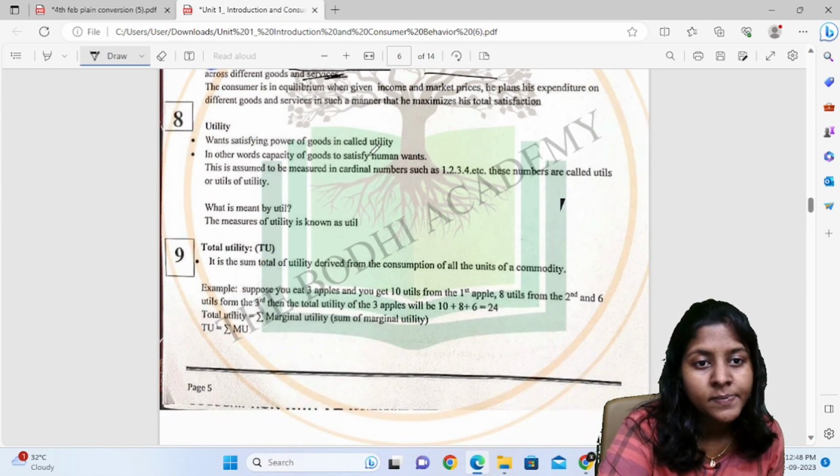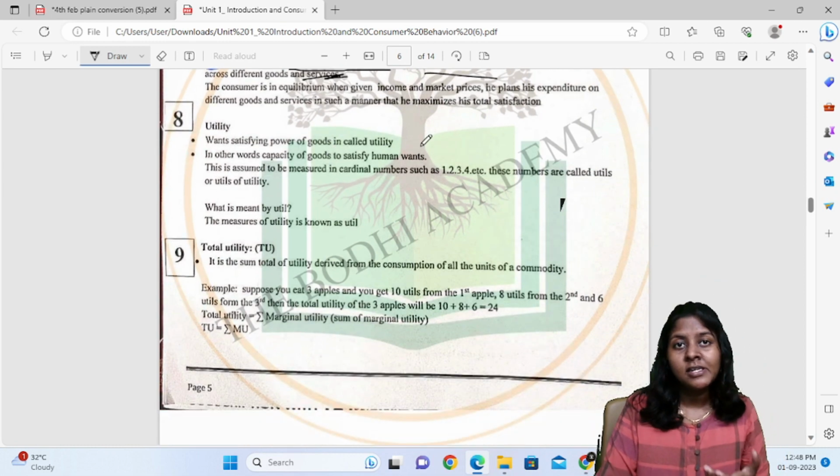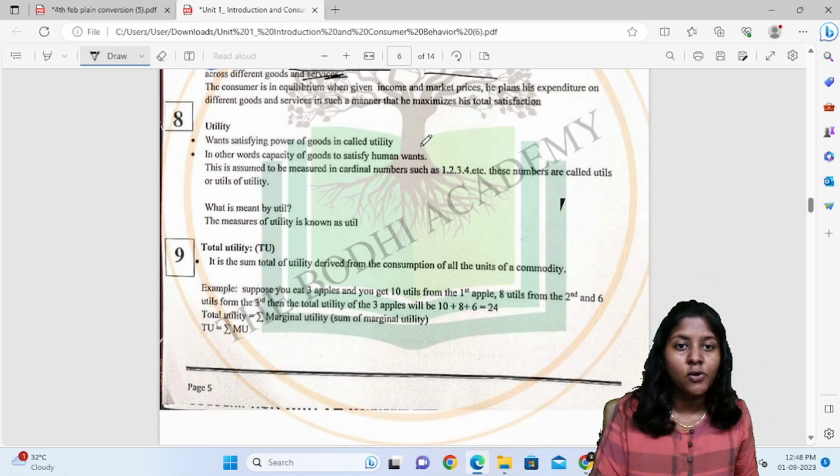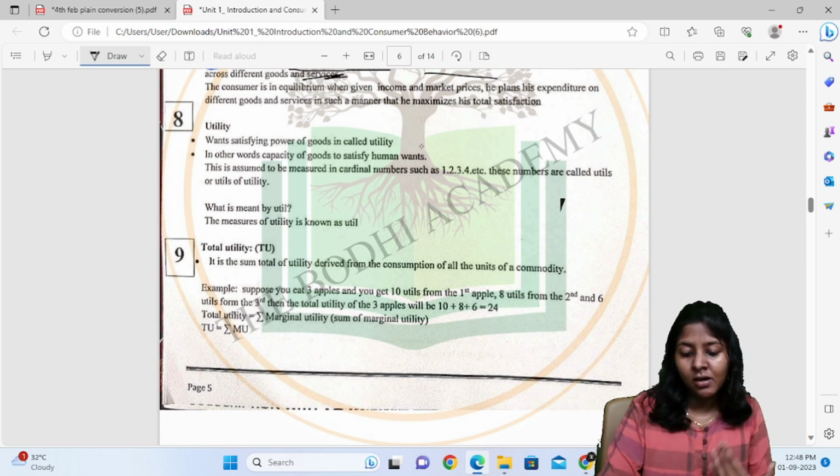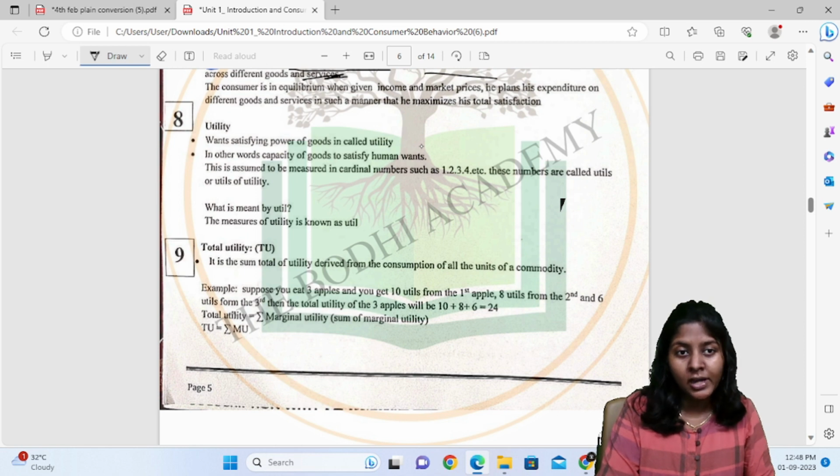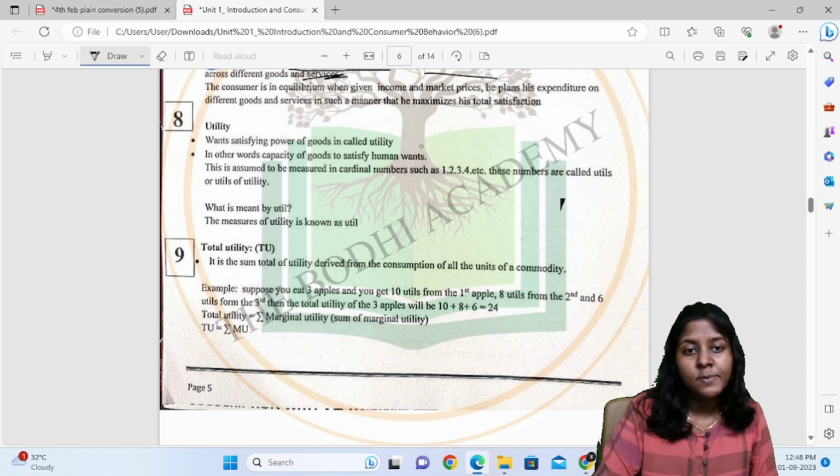Then utility. Utility is the want satisfying power of goods. How much satisfaction did you get after spending your income on that particular good? In other words, it is the capacity of goods to satisfy human wants.